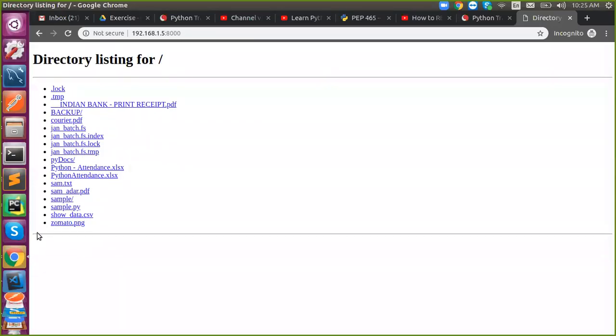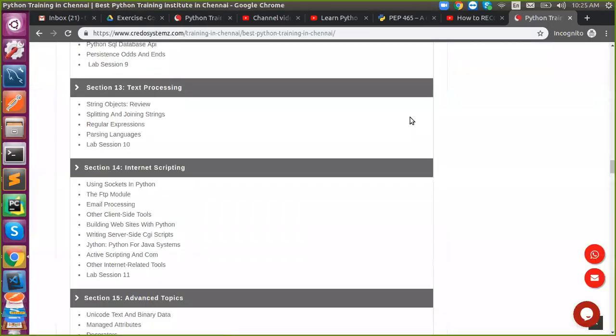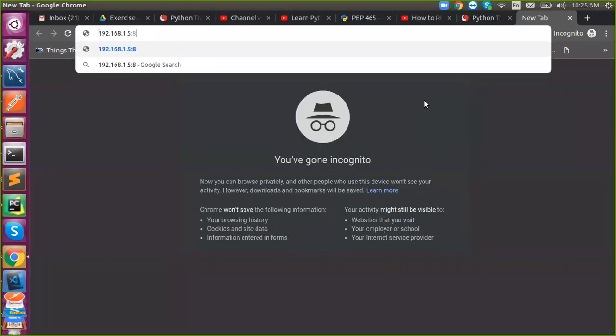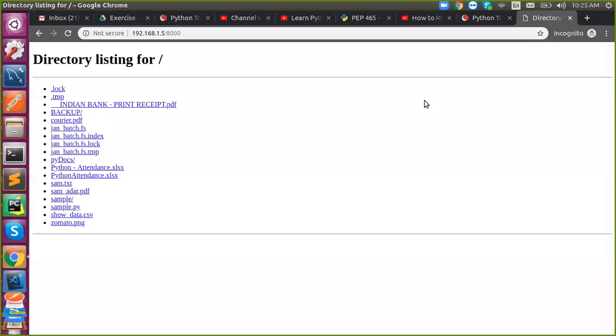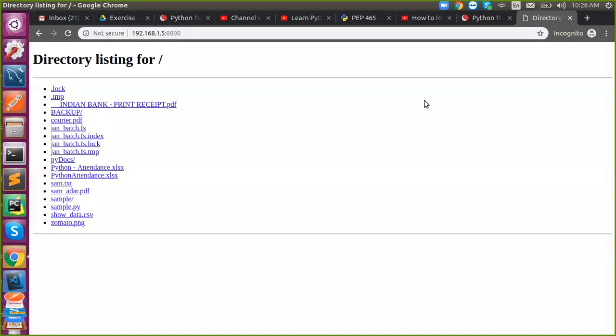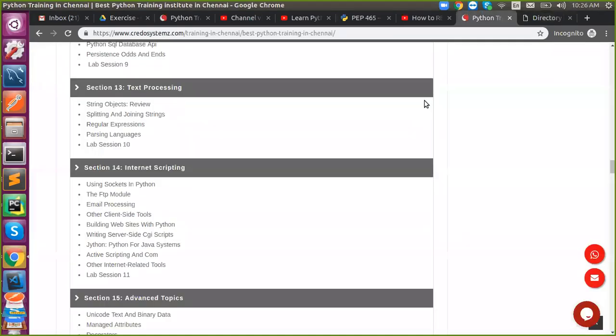Use the same link, so it will look like this. That's it. When you click that, the file will be downloaded. So you can download it. Got it? So you are able to do file transfer over a network. This is a pre-installed module. If you want to build your own or customize it, you can use the ftplib module. Okay.